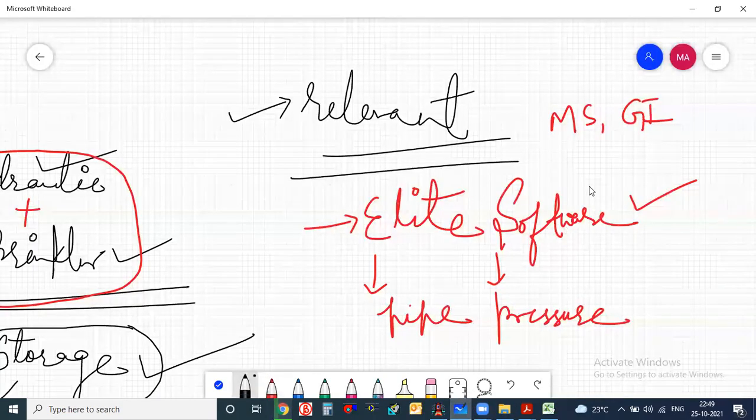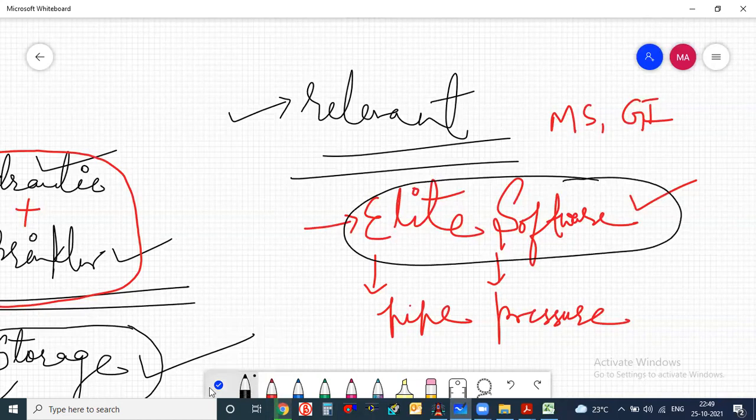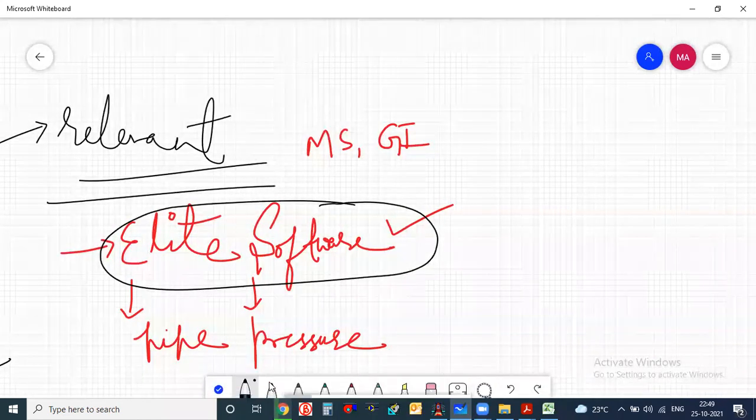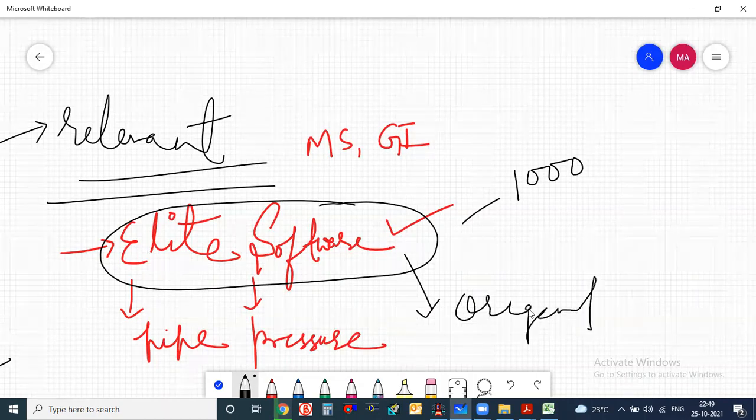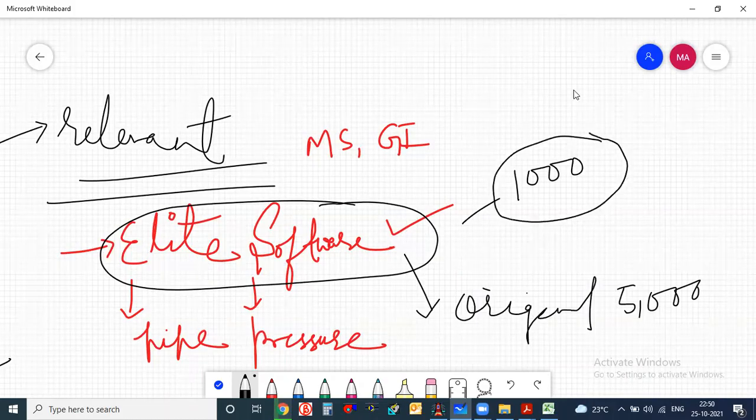This is the beauty of this Elite software. But the Elite software that I am going to provide you is for 1000 nodes. In the original Elite software, I think we can get 5000 nodes, but you have to buy that from the company directly, and it is very costly software. Still, you will get the 1000 pipe software, and 1000 pipes is more than enough. You can design a high-rise building with this 1000 pipe section.